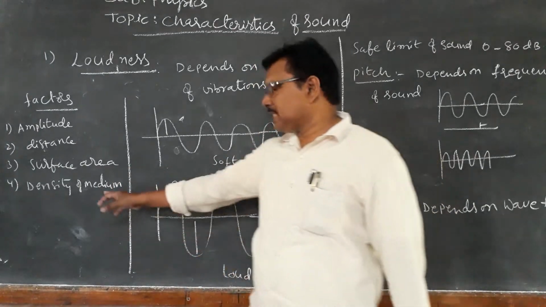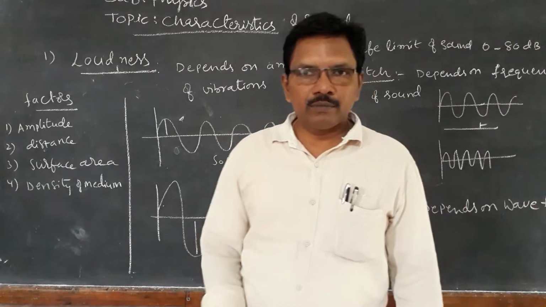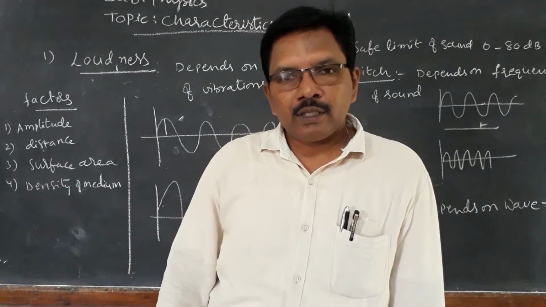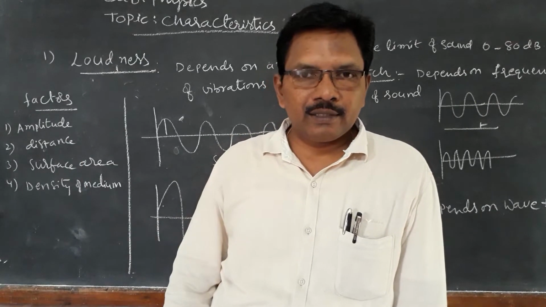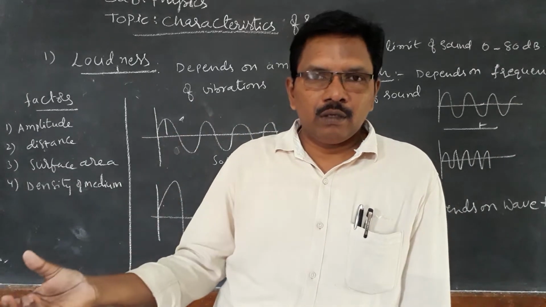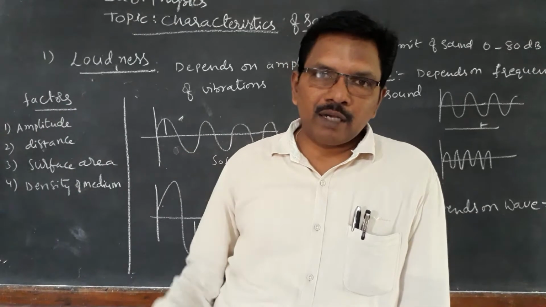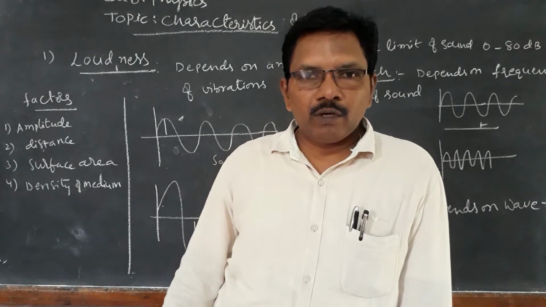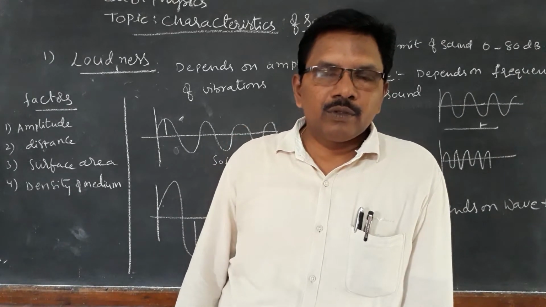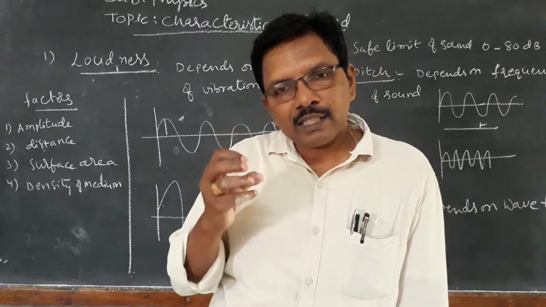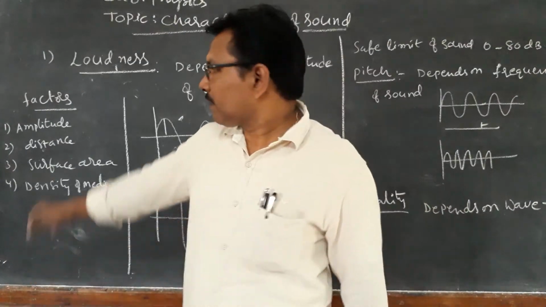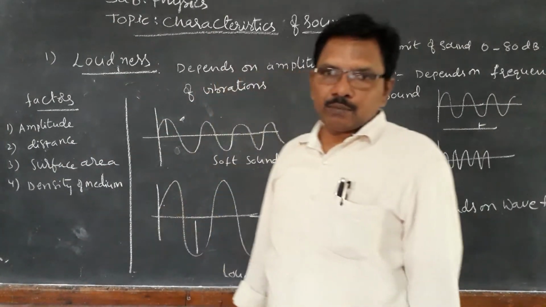Next one, density of the medium. Sound travels through a medium, and the loudness changes depending on the medium. If the medium is denser, for example iron or string, sound will travel louder. So a louder sound can travel through a thick, denser medium. If the density is less, the loudness will decrease. These are the factors affecting the loudness of the sound.